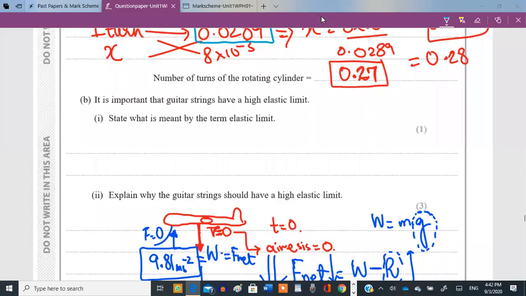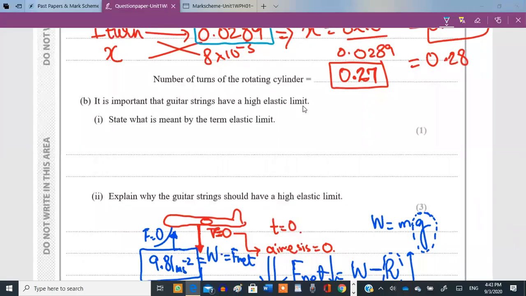This one says, it is important that the guitar strings have a high elastic limit. State what is meant by the term elastic limit. Okay, what is elastic limit? I gave you the definition of elastic limit.